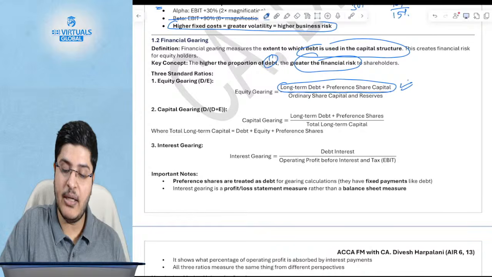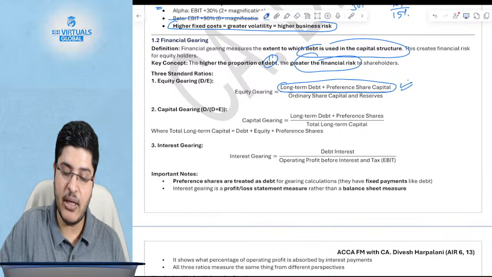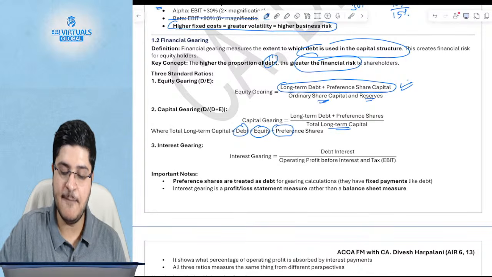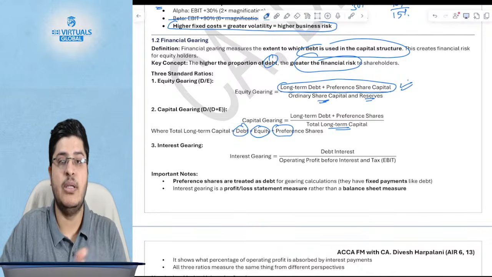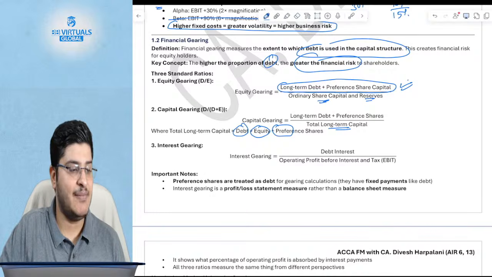And number 2, if you look at it from a total capital perspective: from an equity perspective, it will be ordinary share capital plus reserves, but total capital will be total long-term capital, where total long-term capital will be debt plus preference shares plus equity. And of course equity here includes your ordinary share capital as well as your reserves.